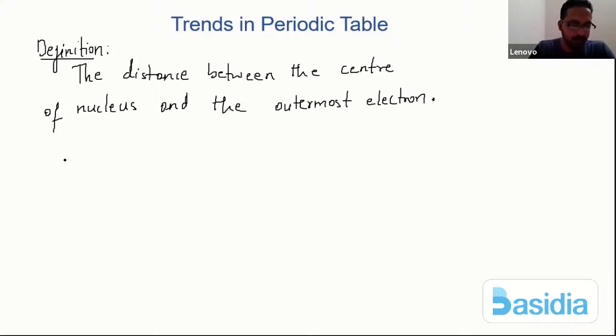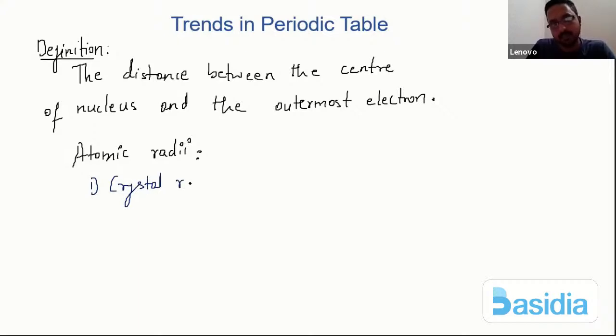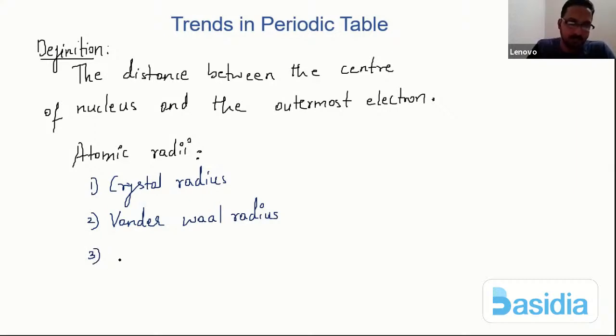Now, when I say atomic radii, or simply atomic radius, the atomic radii can again be classified into three types. The first one is the crystal radius. Second, we speak of the van der Waals radius, and also we come across the covalent radius.